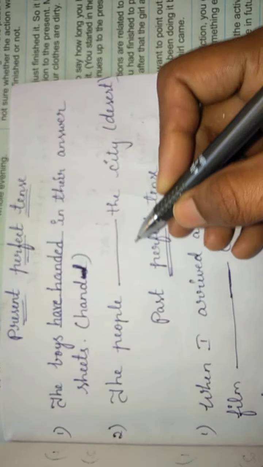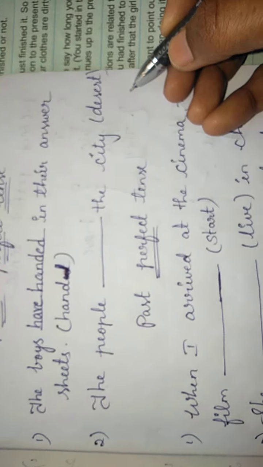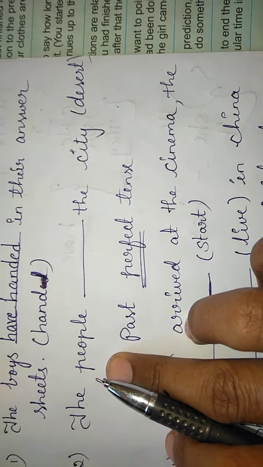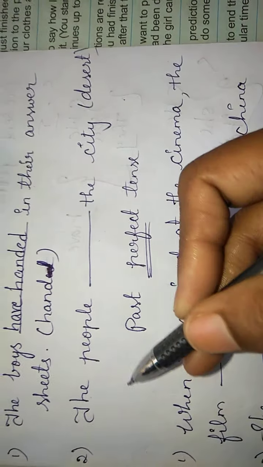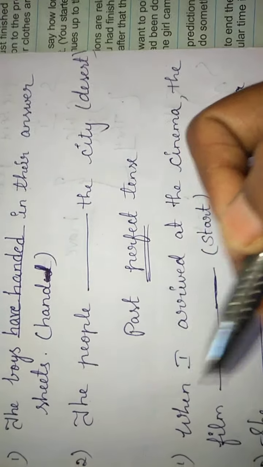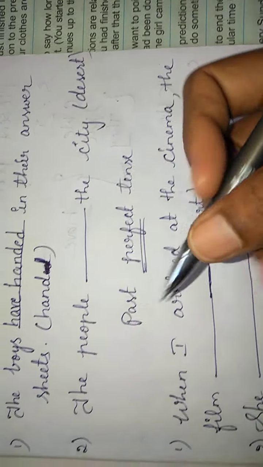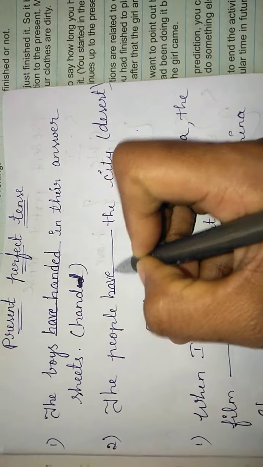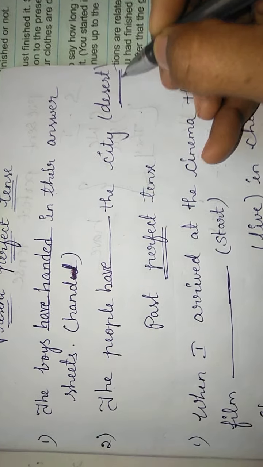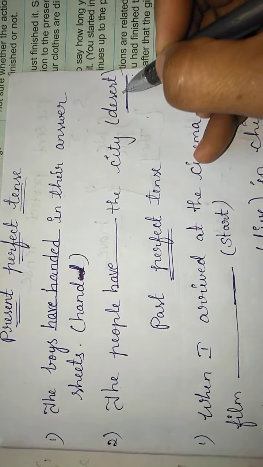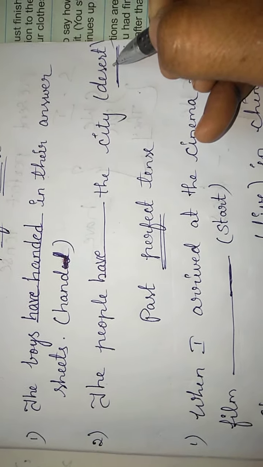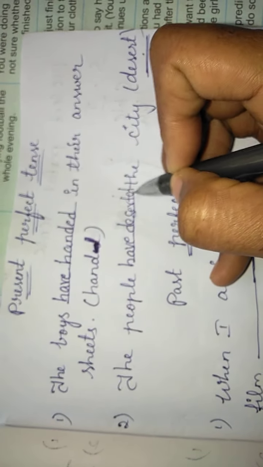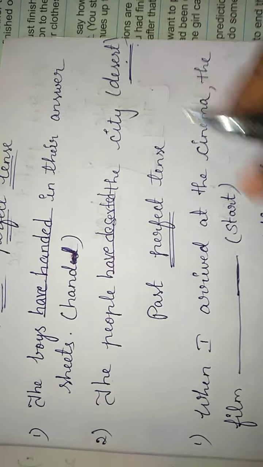The people dash the city desert. What is the subject here? The people is the subject. Is it singular or plural? Plural. People means plural, so we use have. What's the verb here? Desert. Here desert is in V1. What is the V3, the past participle? Deserted. The people have deserted the city.